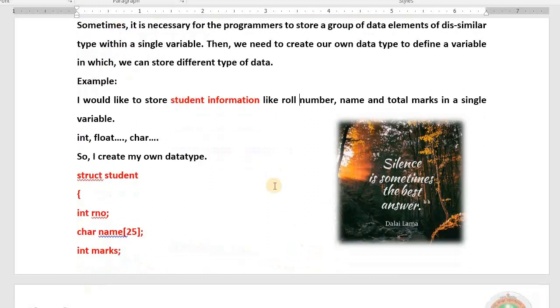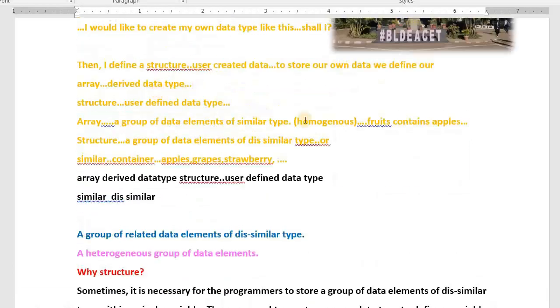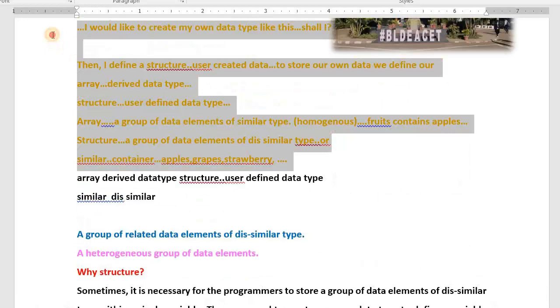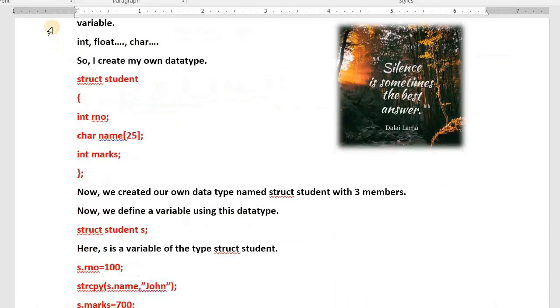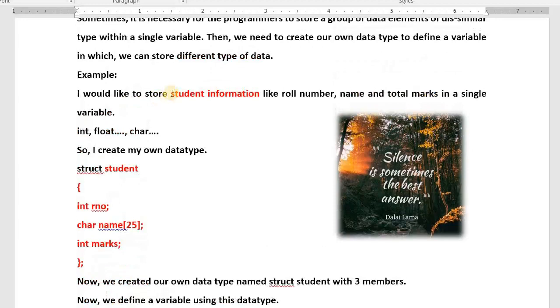See here. Now, I create my own data type to store the student information. See the example. Now, how to create our own data type? We use the struct keyword. Struct is a keyword. You have to use it as it is. Then give one suitable name for your data type. Now I have given the name as student. Why have I given the name student, do you know? Because I want to create my own data type to store student information. That's why I am using the struct keyword, and I have given the name student.